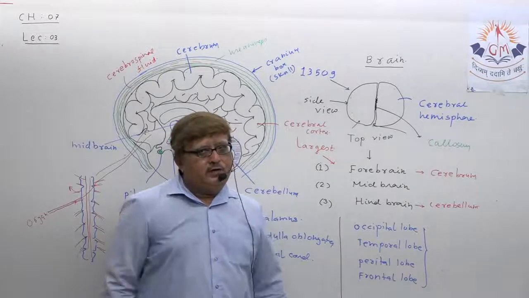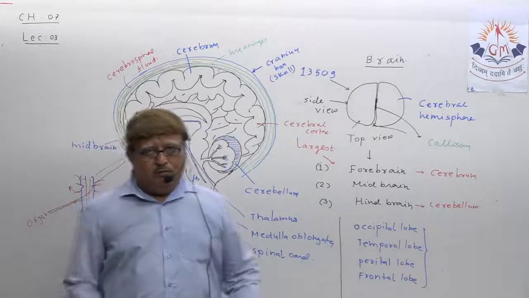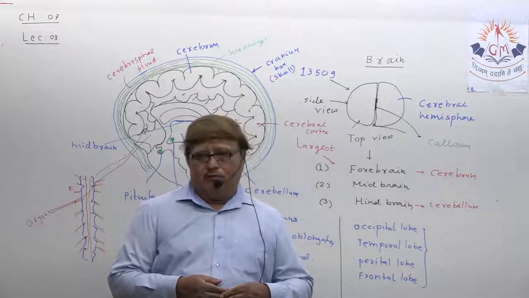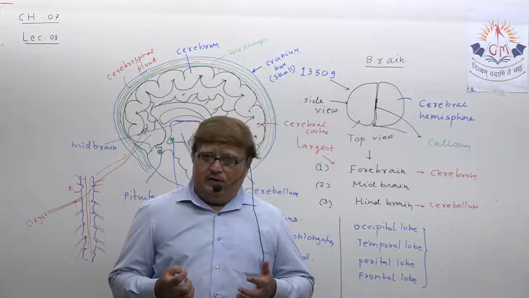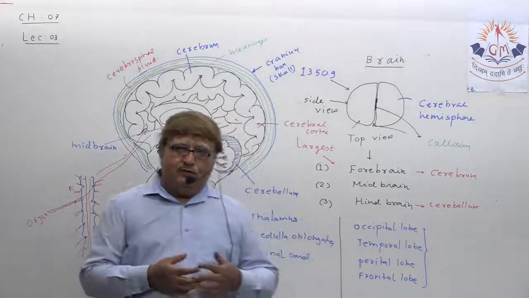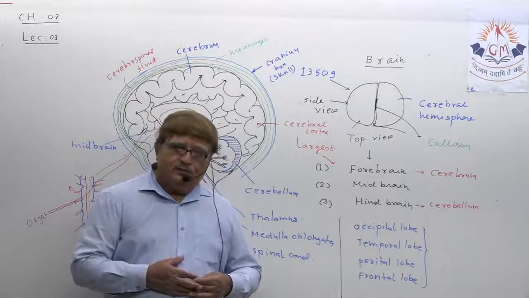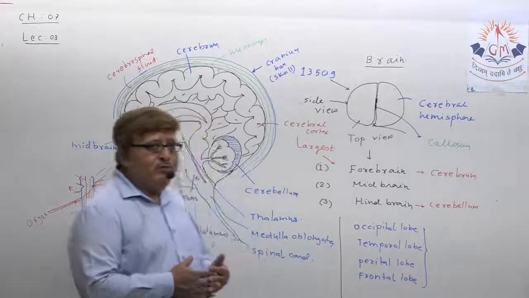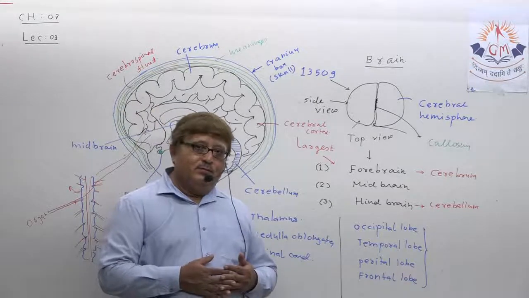Understand? So my dear students, we understood about the most beautiful gift of God, of nature to us, that is the human brain. And our brain weighs almost 1350 gram. That means 1350 gram, right?